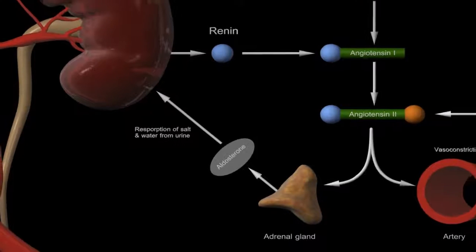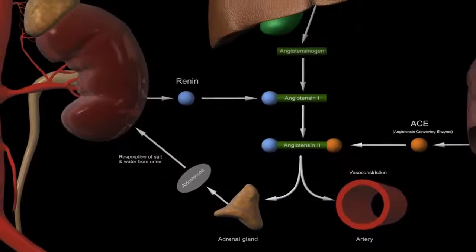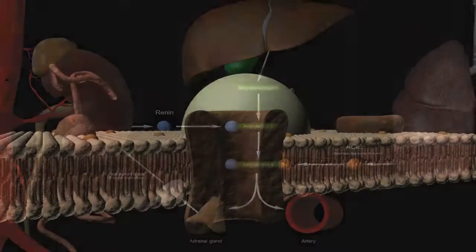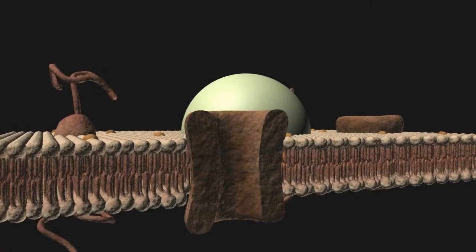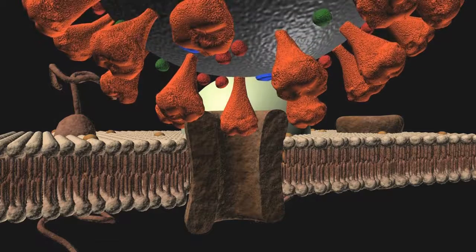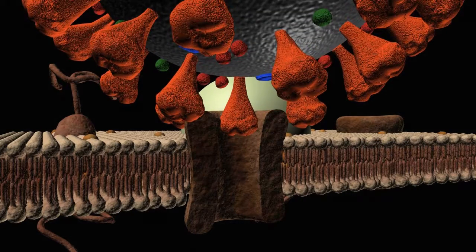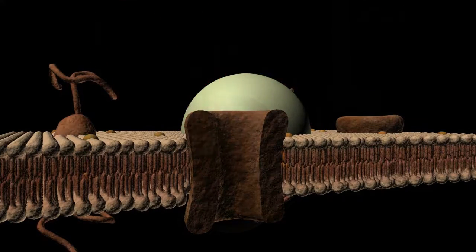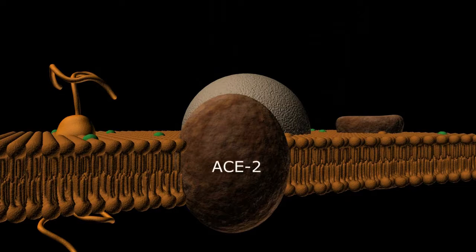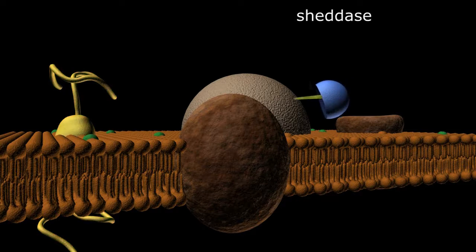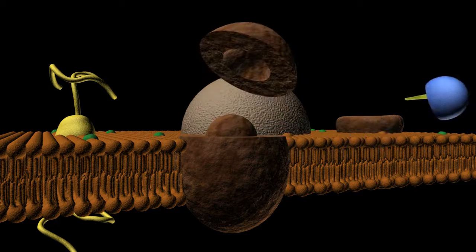Now, with this information, I can show you how the renin-angiotensin system is related to our ACE2 membrane protein that the coronavirus uses to locate and infect particular cells in our body for reproduction. First, let's stylize our cell membrane model and restore an intact ACE2 membrane protein. The active form of ACE2 is produced by an additional enzyme called SHEDase. SHEDase cleaves the external component of the ACE2 protein and releases it into the bloodstream.